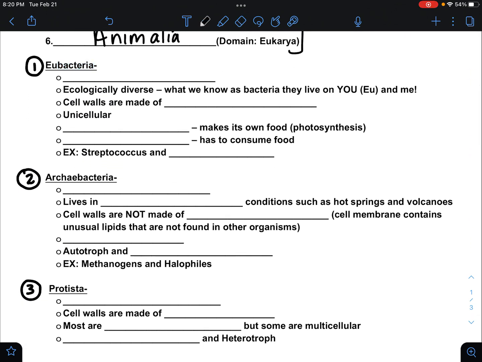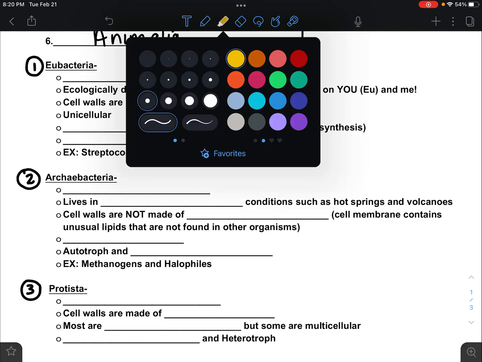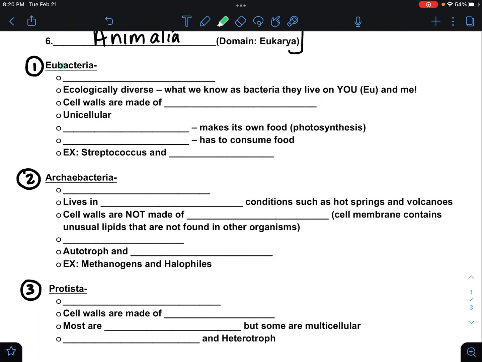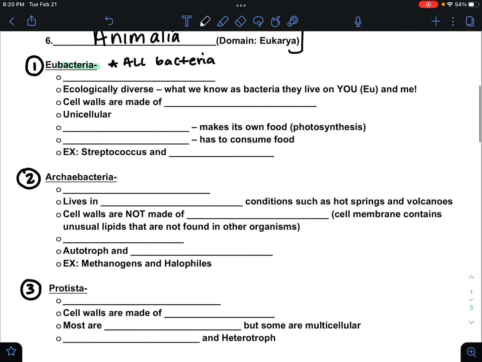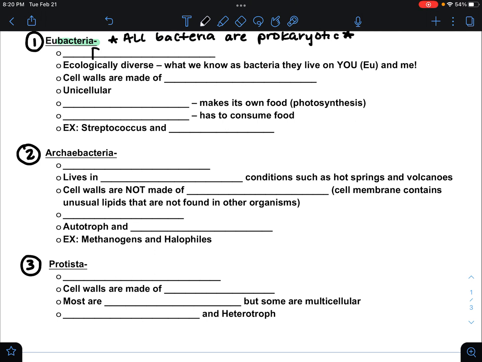I don't know why that's highlighted. Okay, so just make a little note right here. Oh, that's why it's highlighted. Eubacteria is bacteria. Okay, it's in the name. Make sure you make a little note. All bacteria are prokaryotic. Okay, they're all prokaryotes. So right here, we're going to make a note. Eubacteria are prokaryotic.